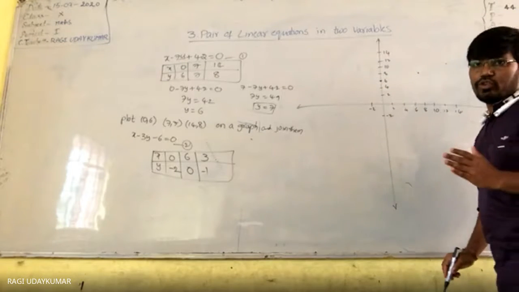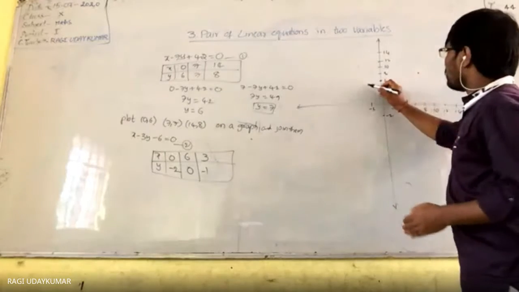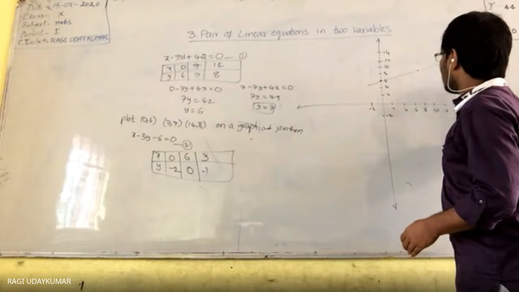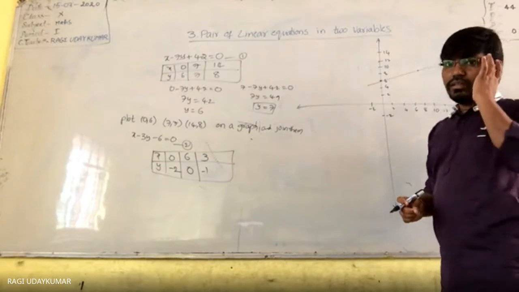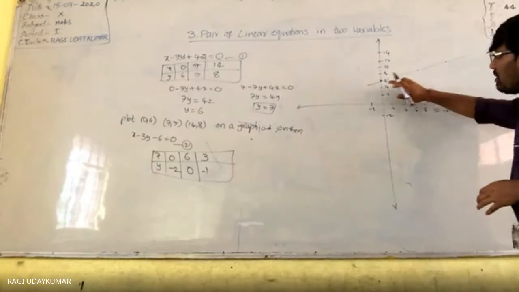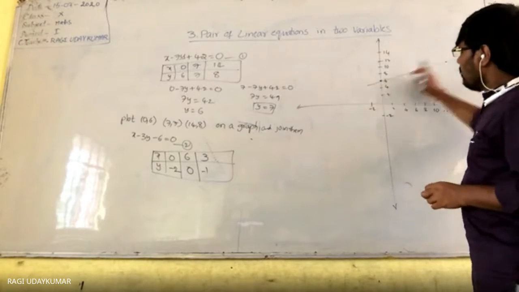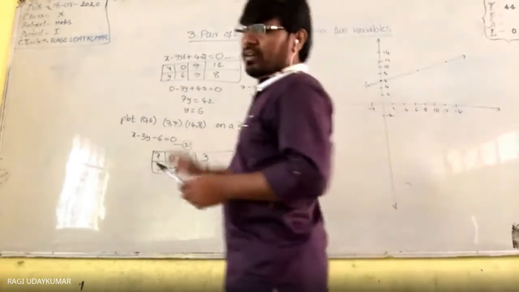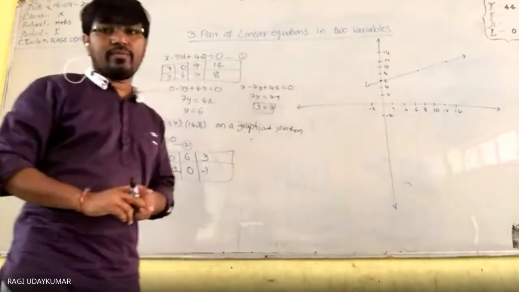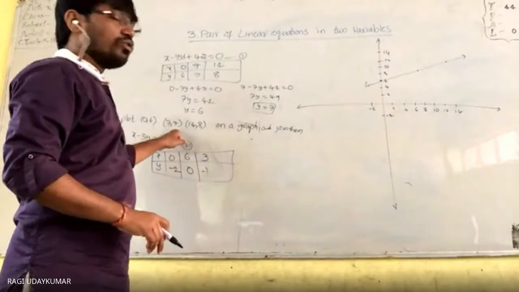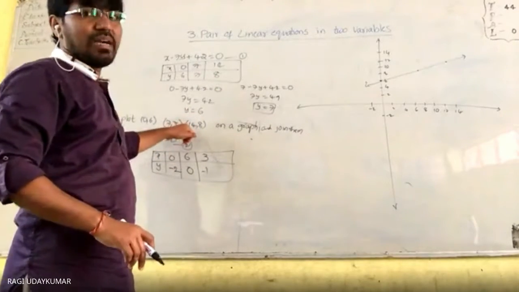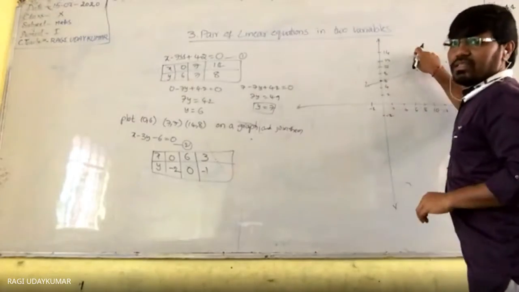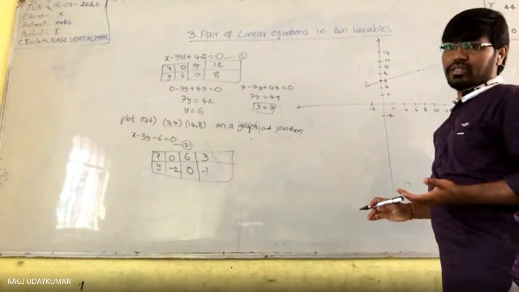Using the scale you need to join. Suppose if you are joining, here we have taken the points approximately, that's why we got it like this. So now here you see that this is a straight line. Suppose you made a small mistake here, and only 2 points you are taking. Instead of 7, 7, in the calculation you did 7, 8. Then the line will go somewhere else, meaning we will not get the original line.